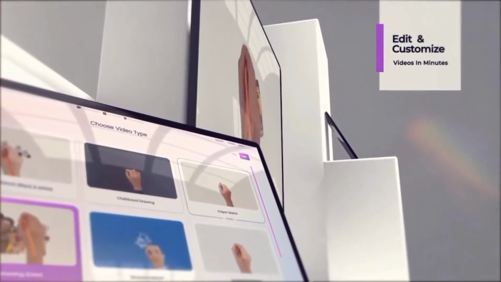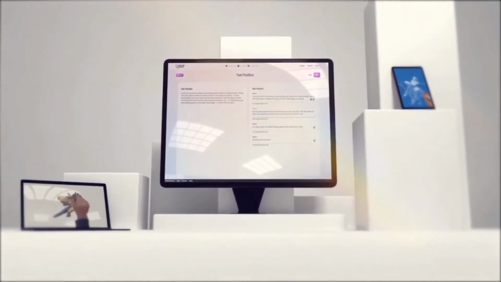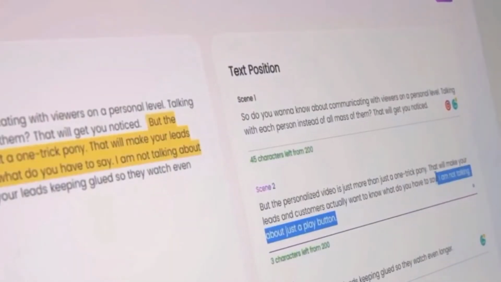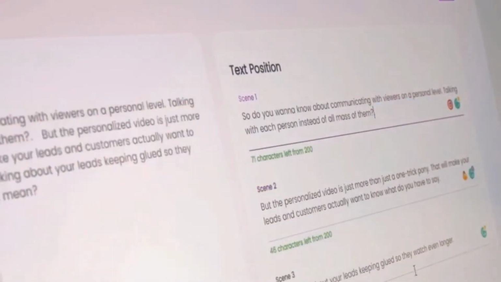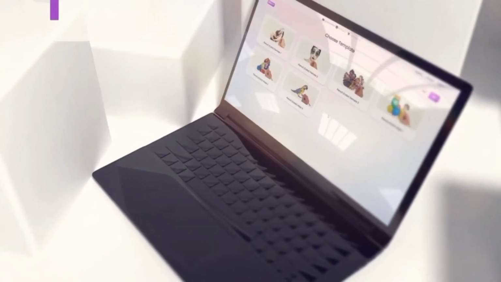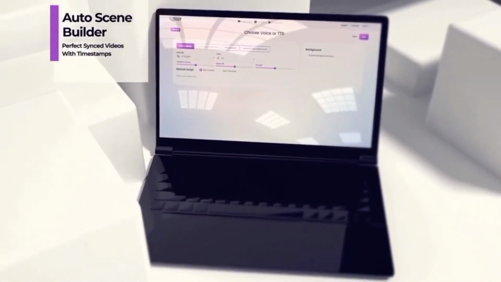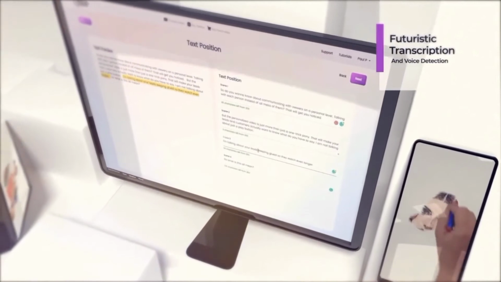There is zero editing needed. Using our futuristic AI editing platform, you can edit your videos by simply editing the text. It's really like magic. Want to crop or delete a segment in your video? Simply delete the text, as you can see on my screen, and you are done. Or want to add segments to your video, including voiceovers? Just type in the text you wish to add, and the app automatically creates the new voiceover segment. No need for complicated frame editing and syncing. This alone will save you several hours of time, and you can see your changes in real time.